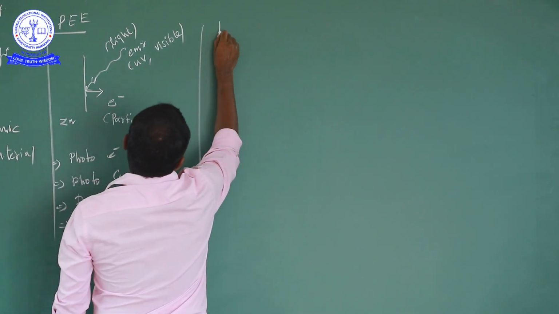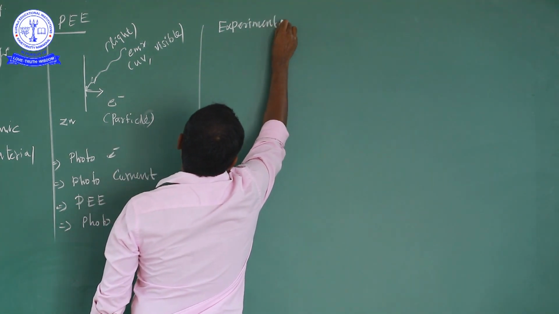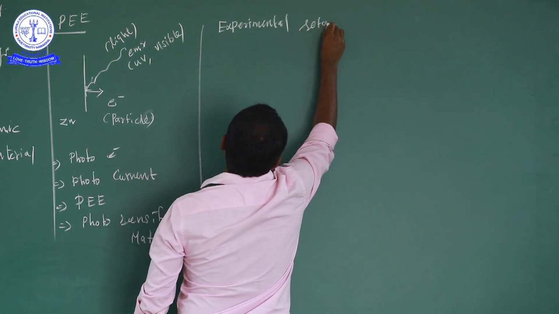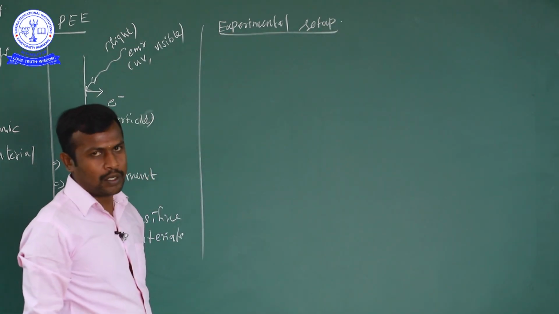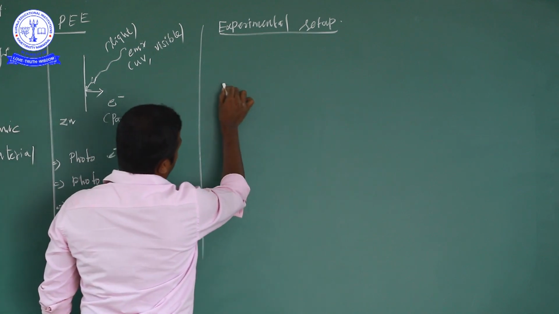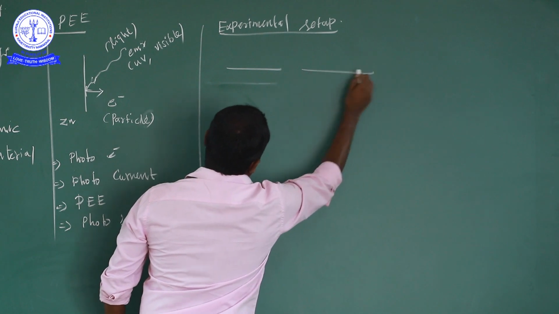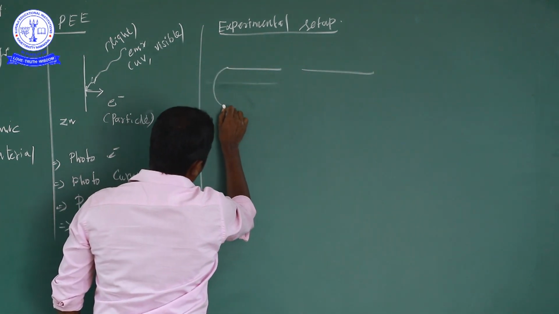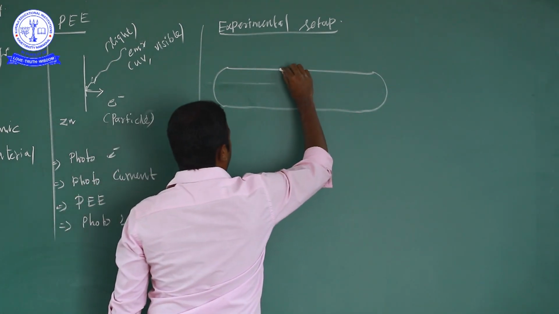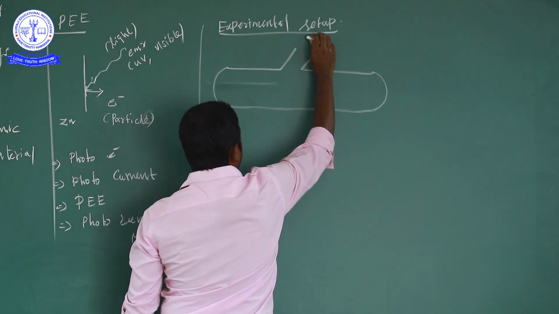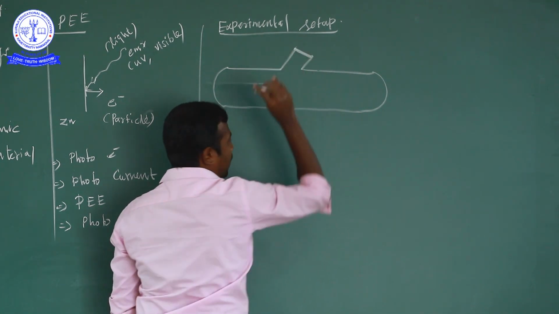Okay, now the experimental setup of the photoelectric effect. Suppose it is an evacuated glass tube, with a small window.